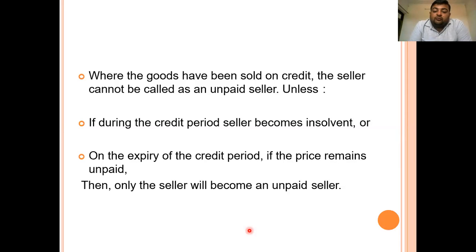Next, on expiry of the credit period, if the price remains unpaid. Let's assume that the debtor has received a credit period of 30 days, and the sale has been done on credit. Till 30 days the seller will not be known as the unpaid seller, and after 30 days the seller will become the unpaid seller, and he has all the rights that an unpaid seller has, and can exercise any of his or her rights. In that case the seller becomes the unpaid seller.